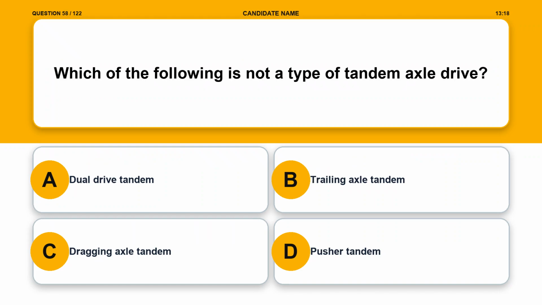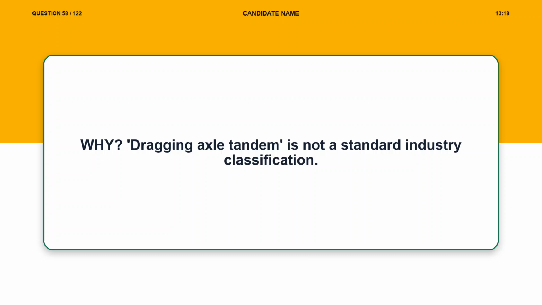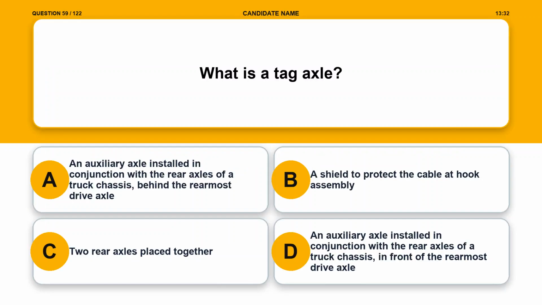Option A. Dual drive tandem. Option B. Trailing axle tandem. Option C. Dragging axle tandem. Option D. Pusher tandem. The correct answer is option C. Dragging axle tandem. Explanation. Dragging axle tandem is not a standard industry classification. Question 59. What is a tag axle?